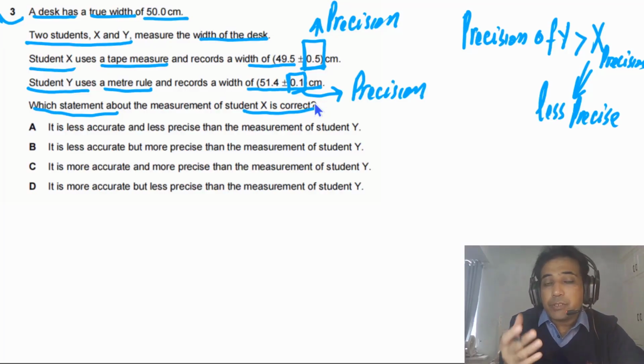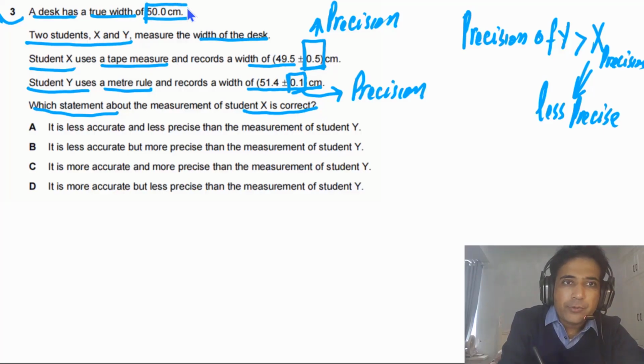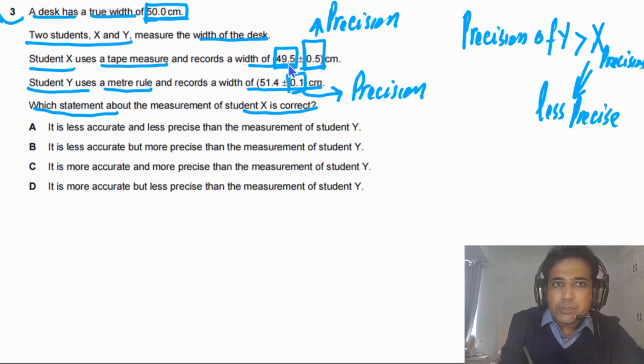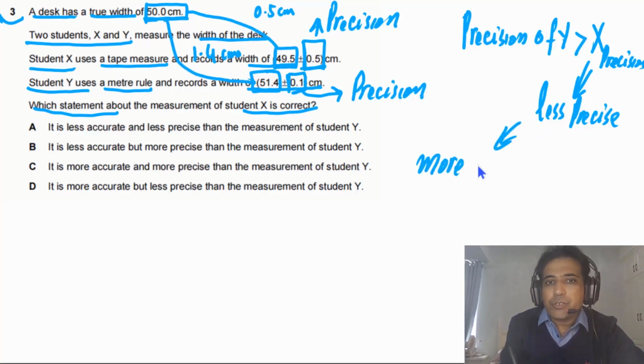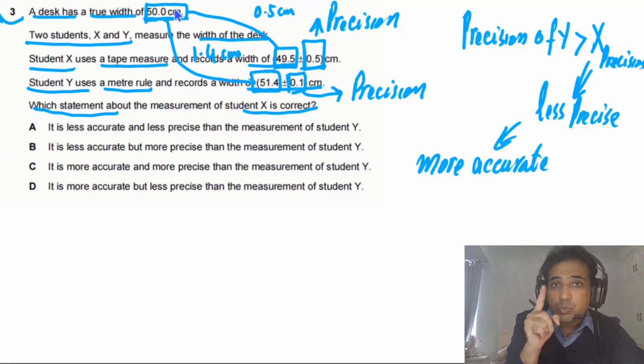Now we need to also compare the accuracy. So this is our true value. 50 is the true value and the answer of X is 49.5, so the difference is only 0.5 centimeters. Now if we compare 50 with 51.4, the difference is 1.4 centimeters. So X is more accurate because the answer of this student is close to the true value.